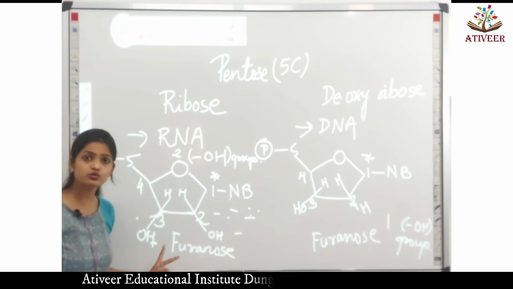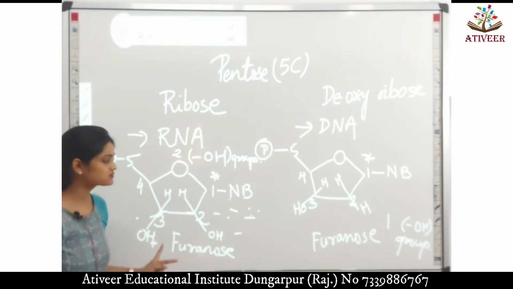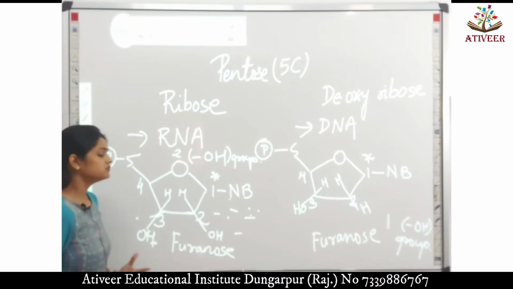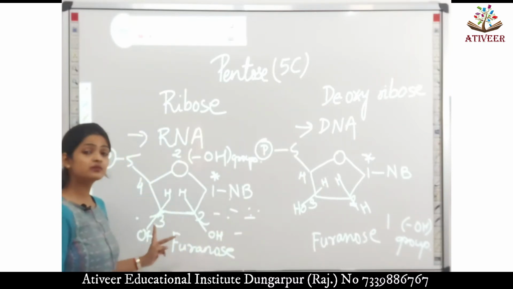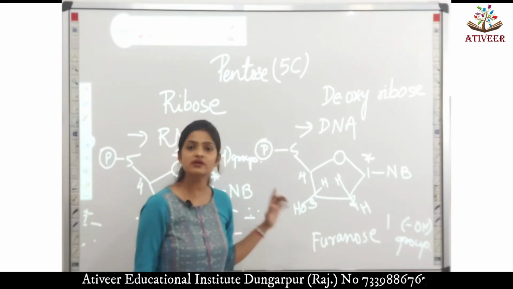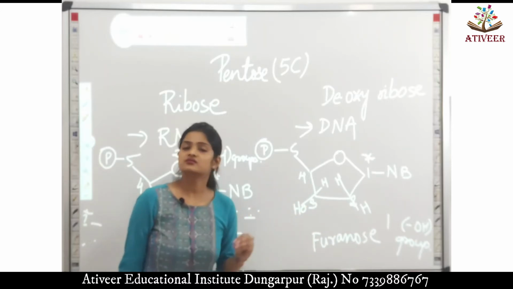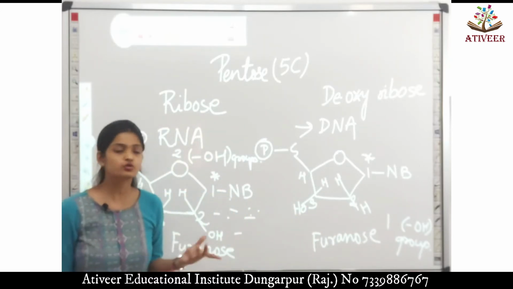Ribose has two functional groups, two hydroxyl groups. Therefore, it is likely to be more reactive as compared to deoxyribose sugar, because deoxyribose has only one hydroxyl group at the second position, at the second carbon. It does not have an additional hydroxyl group